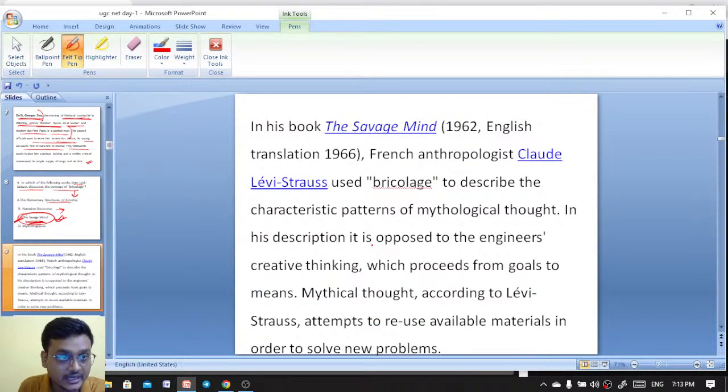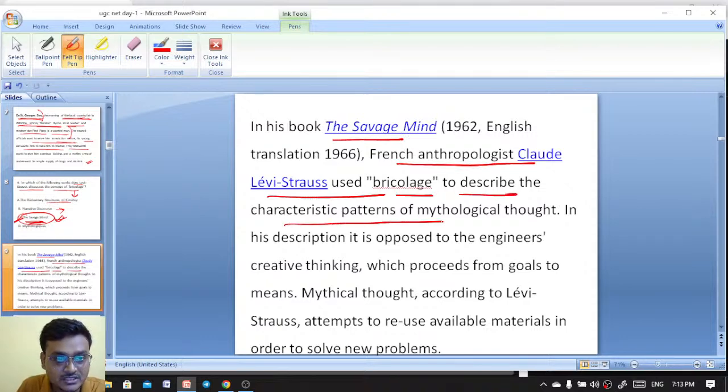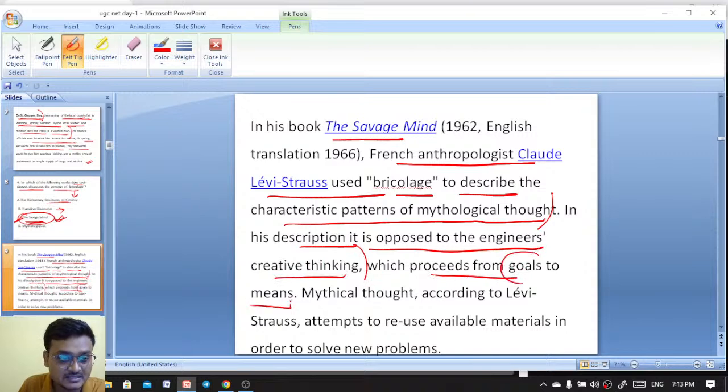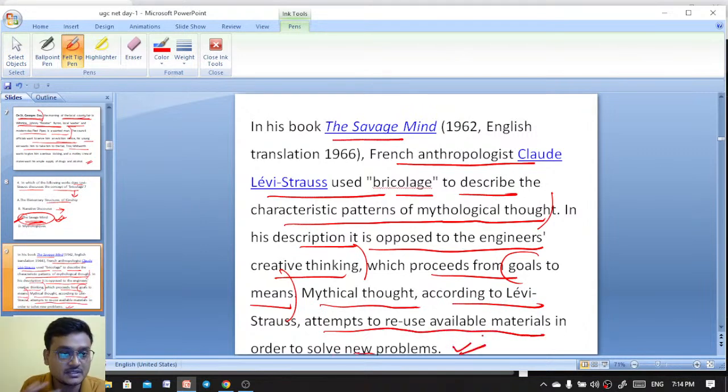And here is the explanation. In his book The Savage Mind, French anthropologist Claude Lévi-Strauss used bricolage to describe the characteristic patterns of mythological thought. In his description, it is opposed to the engineer's creative thinking, which proceeds from goals to means, whereas mythical thought, according to Lévi-Strauss, attempts to reuse the available materials in order to solve new problems. That is in his book The Savage Mind, bricolage.